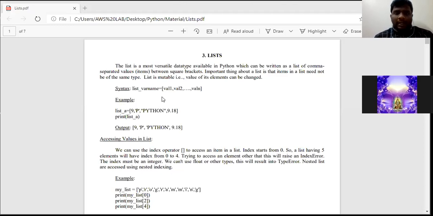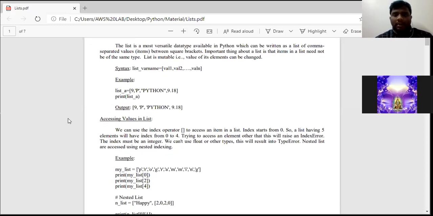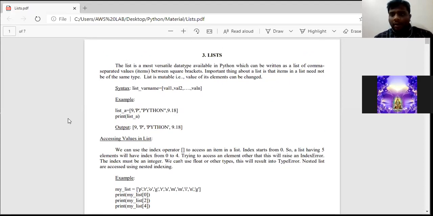Today's concept is list. Previously, we already learned what a list is. What we know is a group of elements. A group of elements placed between square brackets and divided by commas is called a list. That is the definition of a list.